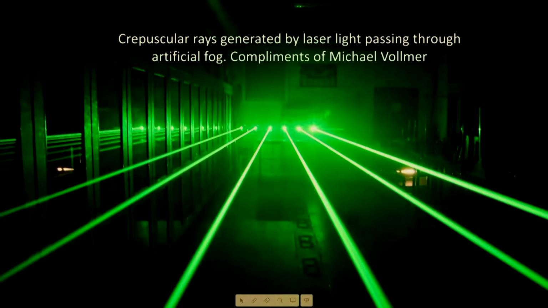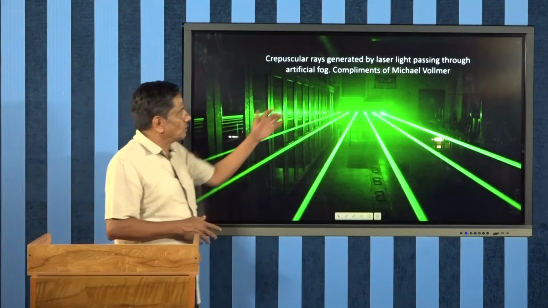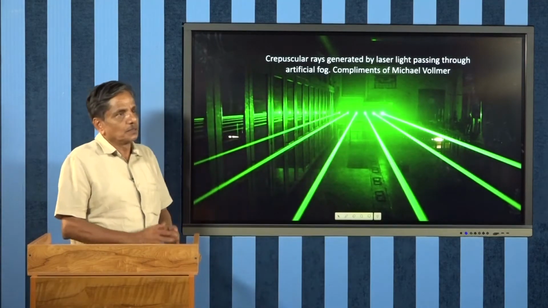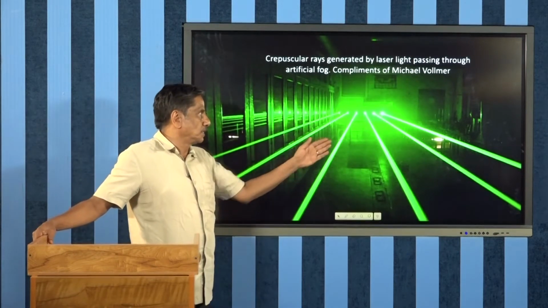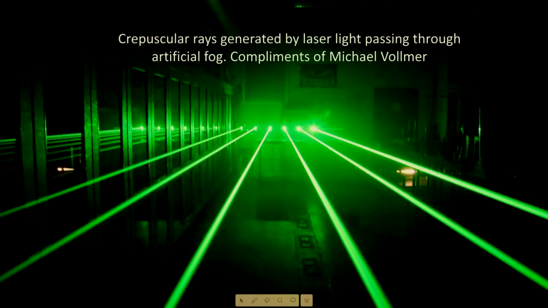In order to understand this, here is a laboratory demonstration. These are laser beams passing through a smoke-containing room, so that the paths are very clear and distinct. But we can see that some of the laser beams have a thick cross section and others are thin. This is thin while this is thick. Actually, their sizes are equal. This produces an optical illusion. Therefore, crepuscular rays often create an optical illusion rather than the actual situation.